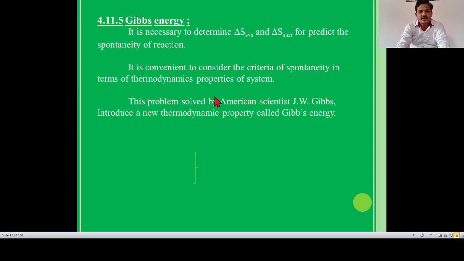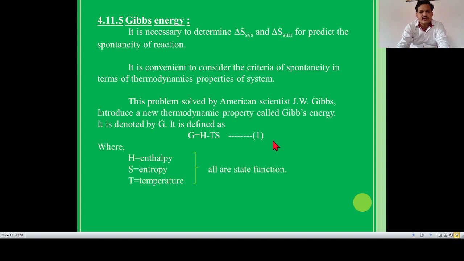This problem was solved by the American scientist J.W. Gibbs, and he introduced a new thermodynamic property called Gibbs energy, denoted by capital G, and it is defined as G is equal to H minus T into S. This is equation number 1, where H is enthalpy, S is entropy, and T is temperature.